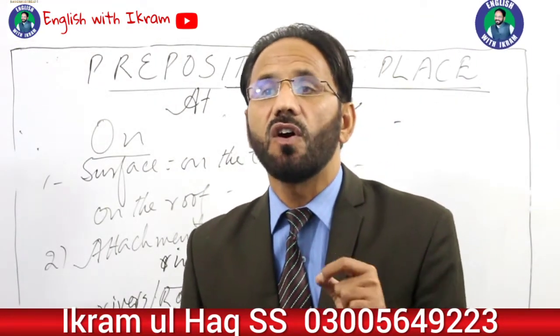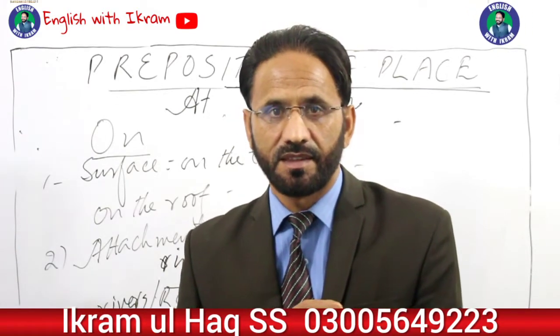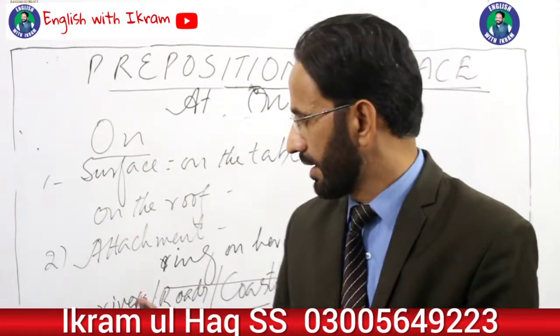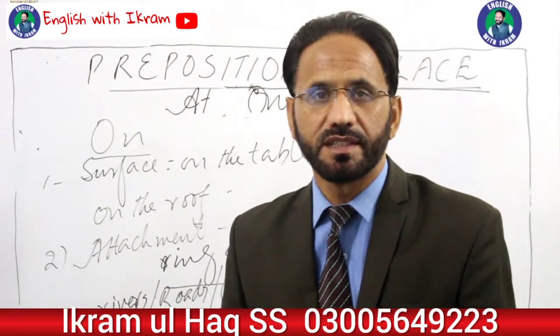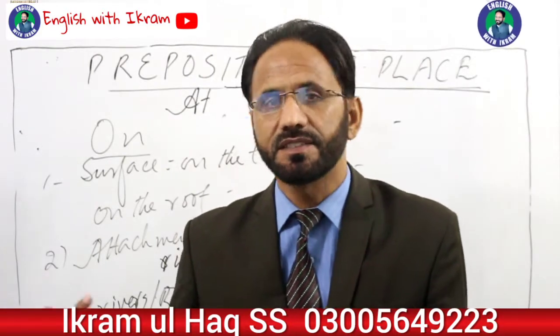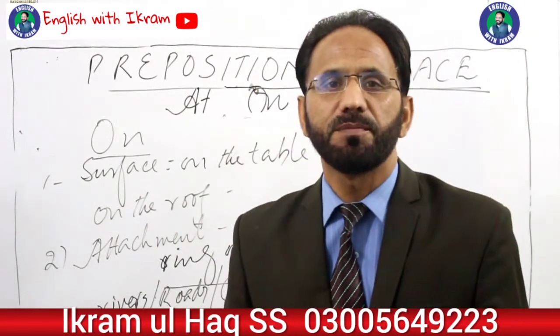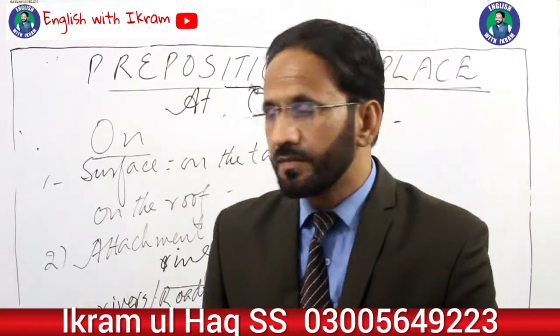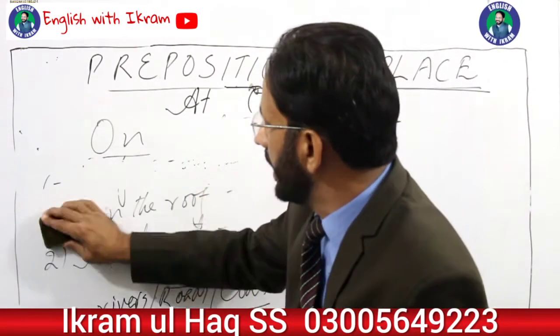London city is on river Thames. It means that the city is next to the river. And then the same is the case with roads. He lives on main road. He lives on Shara Reshim, as I have discussed in the use of the preposition of place at. Then there are certain expressions where we use on.